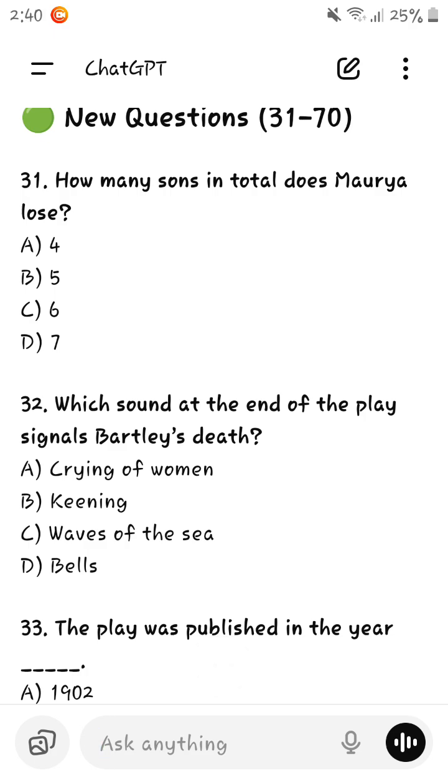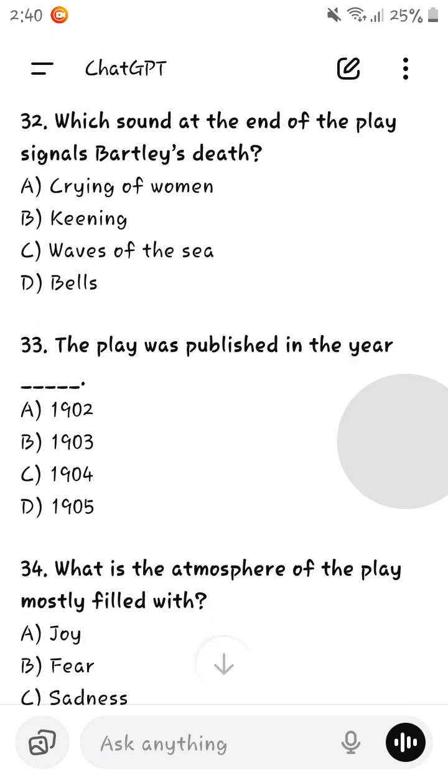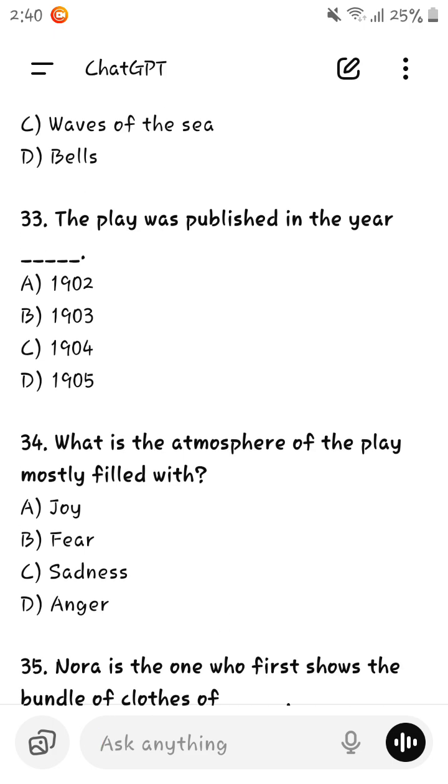Which sound at the end of the play signals Bartley's death? Keening. Crying of women. Yes, crying of women at the end of the play signals Bartley's death. The play was published in the year 1903, or it is also considered as 1904.